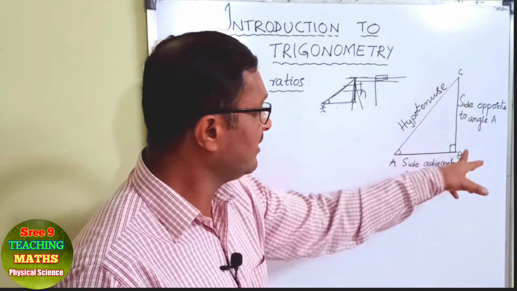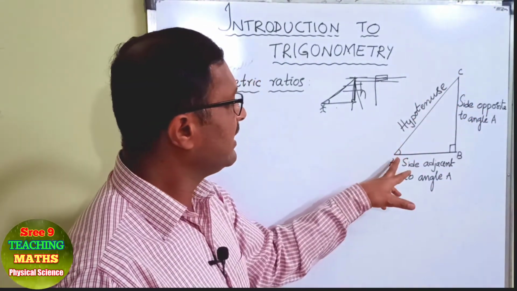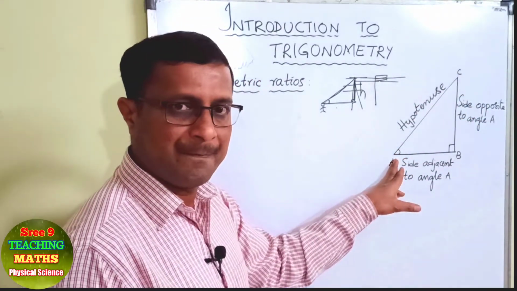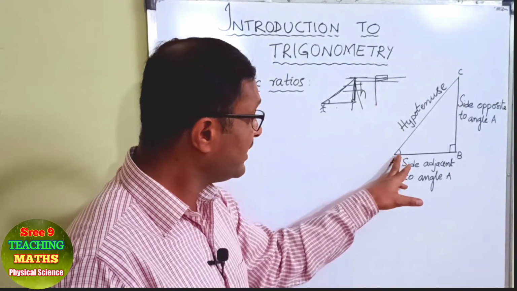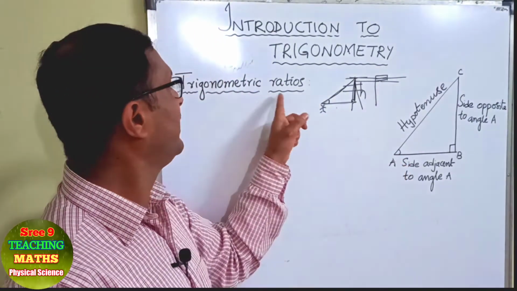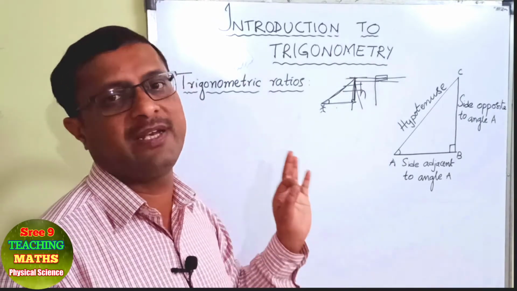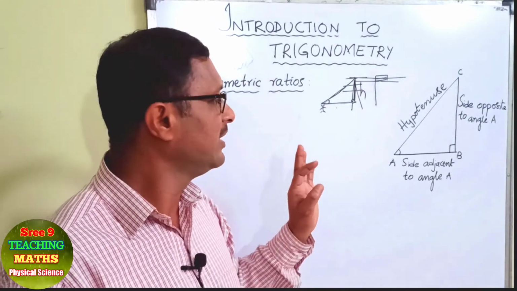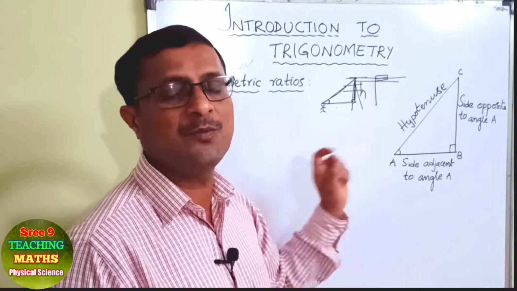Now in this right angle triangle ABC, let us consider the angle A. With respect to this angle, we will define the trigonometric ratios. Trigonometric ratios are the ratios of sides with respect to an angle.